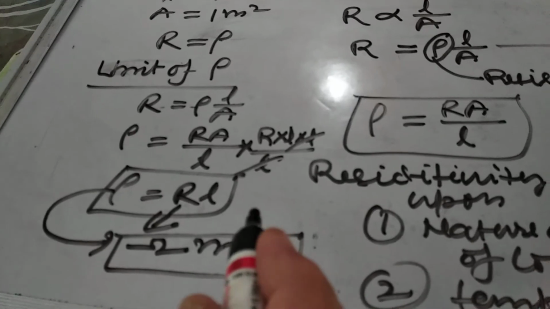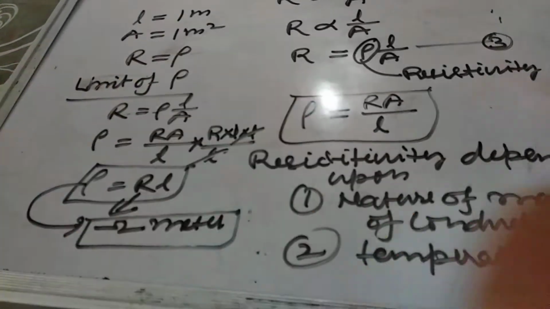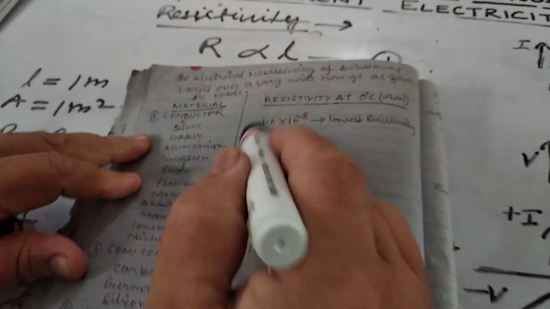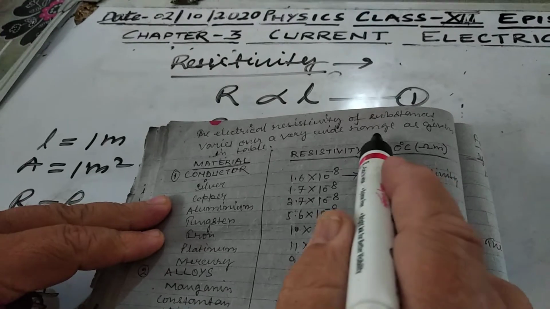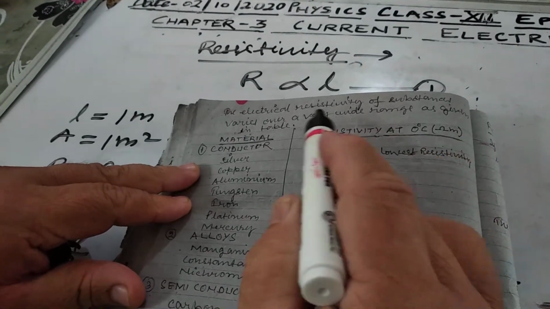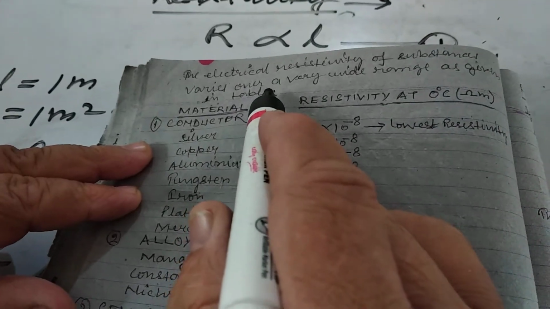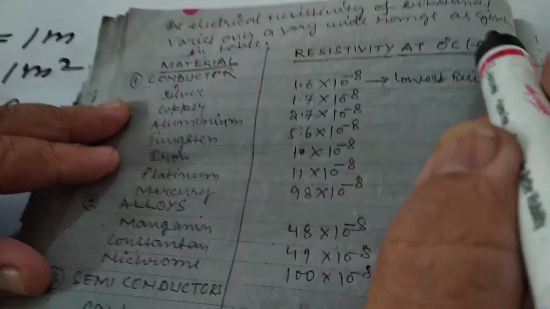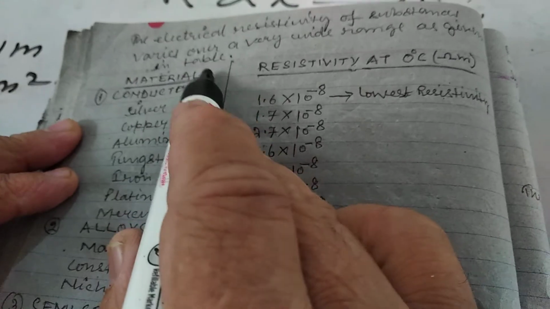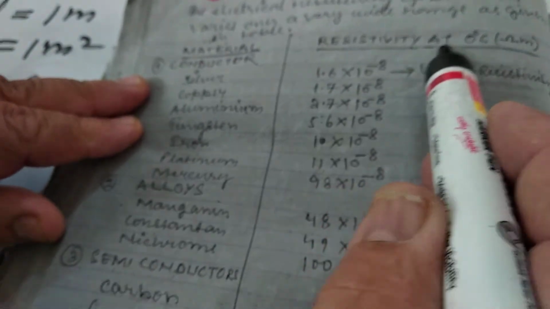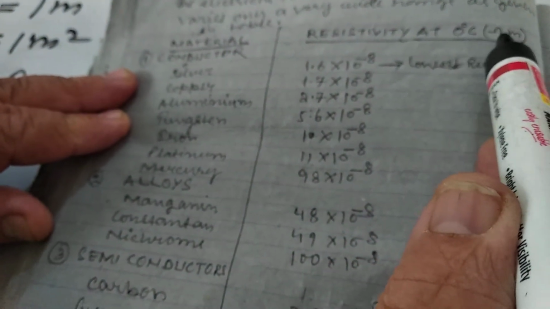Now there are some values of the resistivity for substances, and it shows that the electrical resistivity varies over a very wide range, as given in the table. Here we have shown the material, and here its resistivity at 0 degree centigrade in ohm meter.